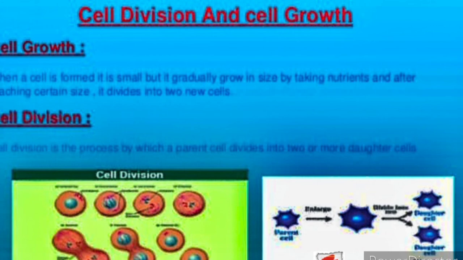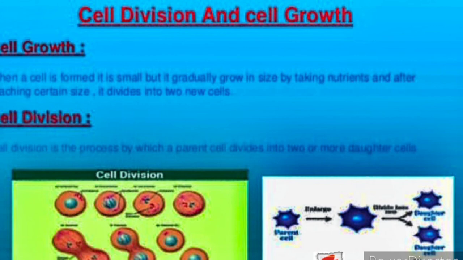Now, see in the figure, very easily we can see that a parent cell is given which enlarges in size. After enlargement, what will happen? The nucleus first of all will divide into two. Then after the nucleus, the outer body of the cell will divide into two daughter cells. So this way the cell division or the cell growth occurs.